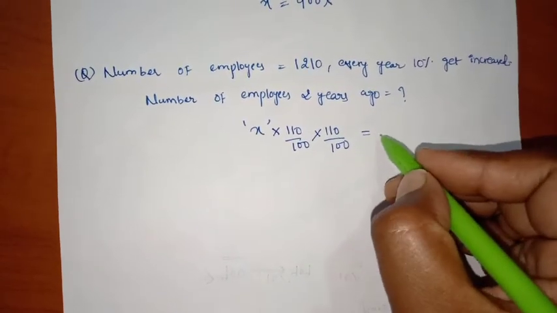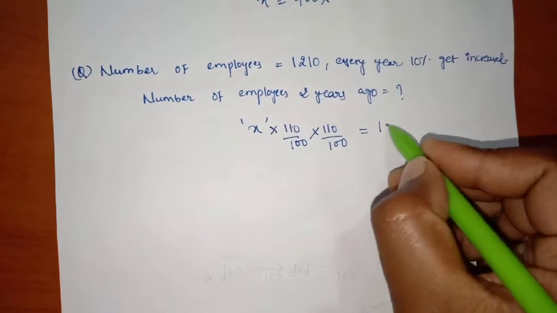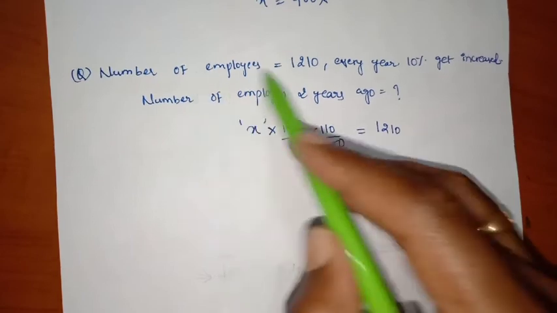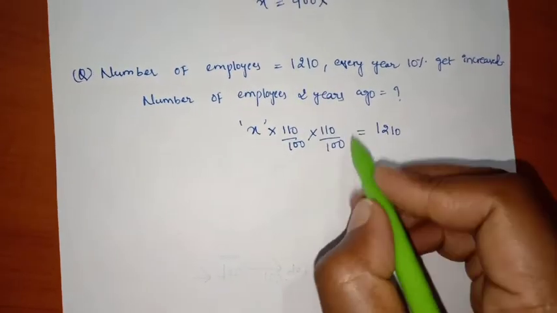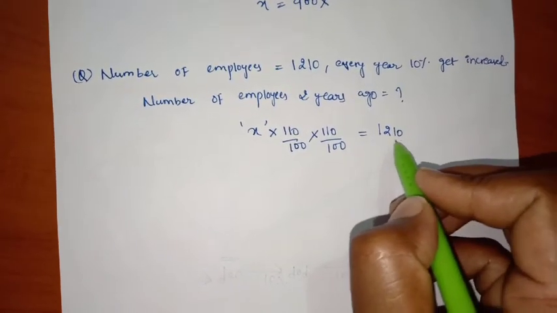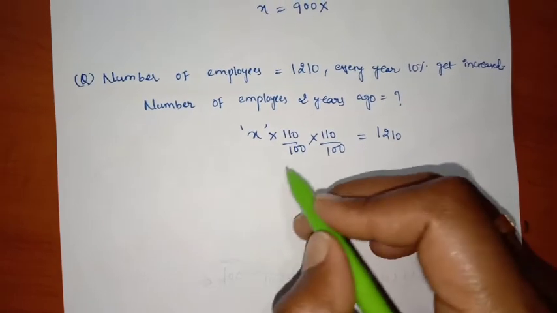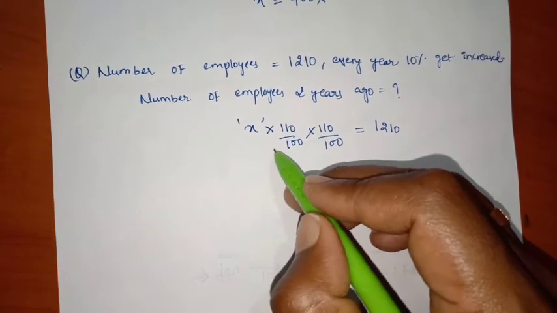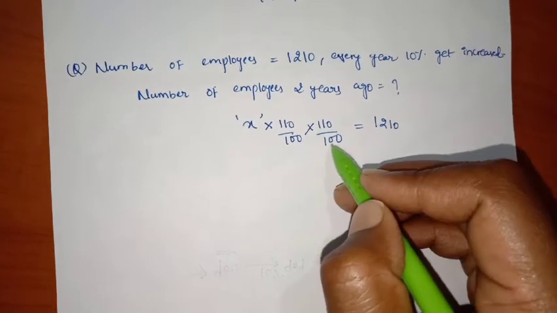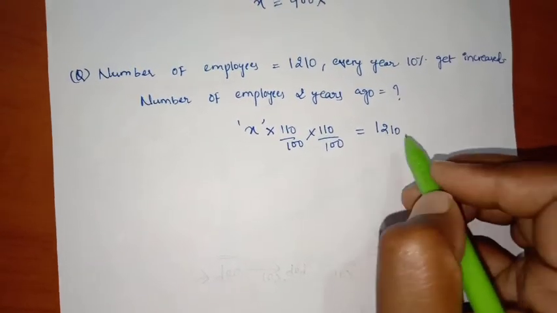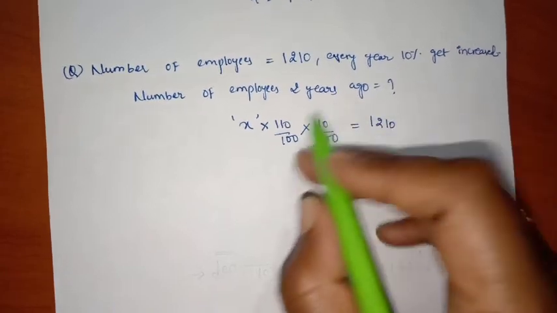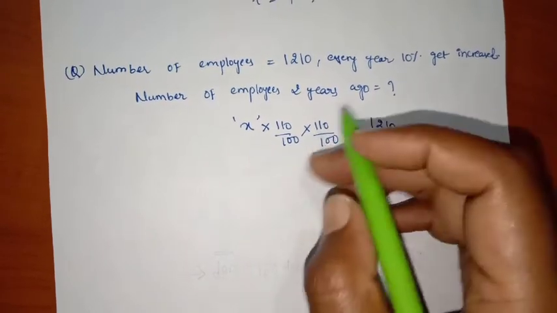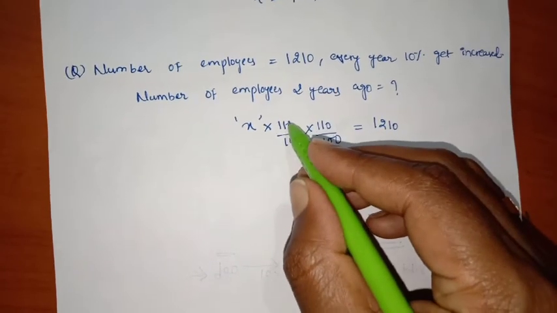Then my number of employees became 1210, isn't it? Number of employees at present is 1210. 2 years ago it is X. On that X, 10% increased every year for 2 years, then my number of employees became 1210, right? We have to find how many employees there were 2 years ago. Simple, friends.